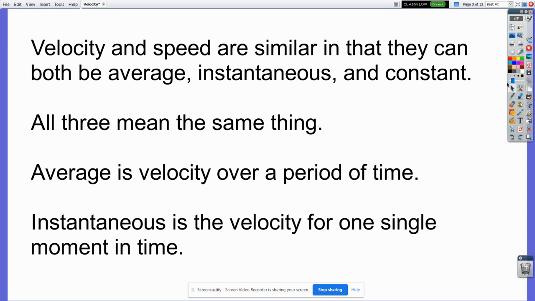Instantaneous is the velocity for one single moment in time. So it's kind of like a snapshot. It was going on at exactly that time. It's a very, very specific type of velocity. It gives you no information, though, about what happened before or after that. And you certainly have no idea what happened over the entire trip. It's a very, very specific piece of information. If you need more review over what average and instantaneous means, go watch the speed video. I get into it a little bit deeper there.